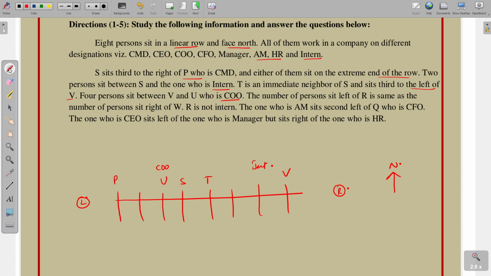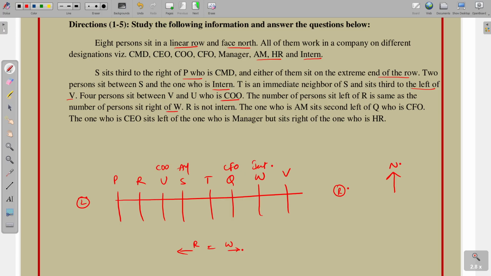Next point, the number of persons who sit left of R is the same as the number of persons who sit right of W. So left of R equals right of W. Next point, R is not in the end. Only 2 places are left, this place and this place. So here W is there, and coming to here, R is placed. The one who is AM sits second to the left of Q, and here Q is there. So AM is second to the left of Q, who is CFO.